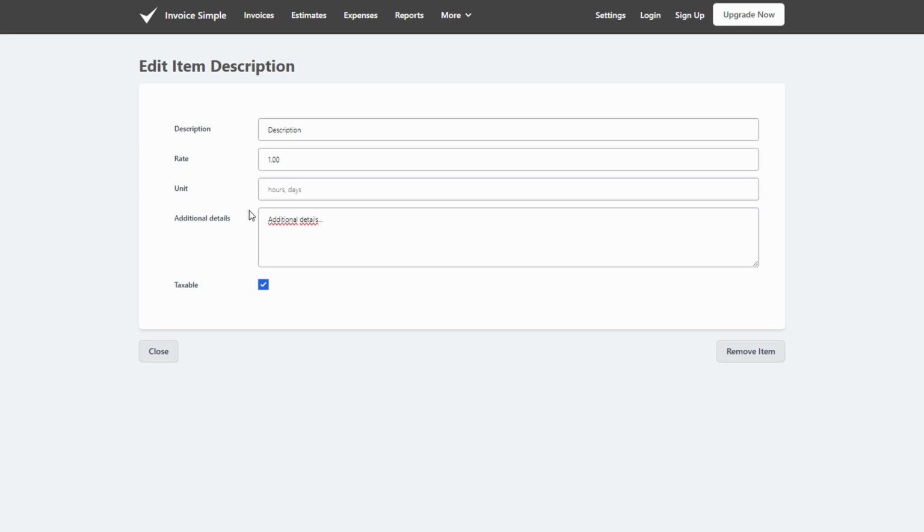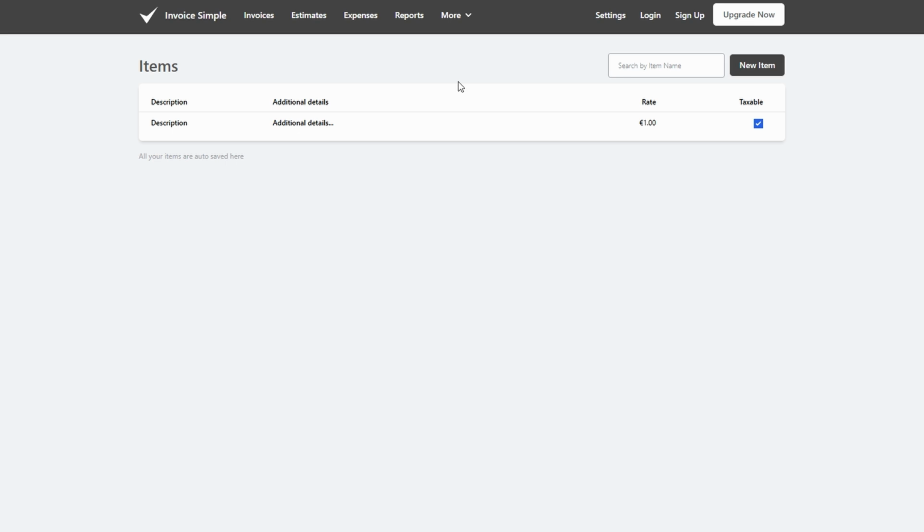Invoice Simple does more than just help you create and send invoices. It also provides powerful tools to help you manage your finances effectively. Whether you're a freelancer or running a small business, these features are designed to streamline your workflow and ensure you stay on top of your financials.